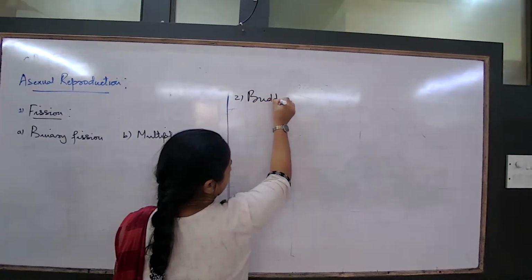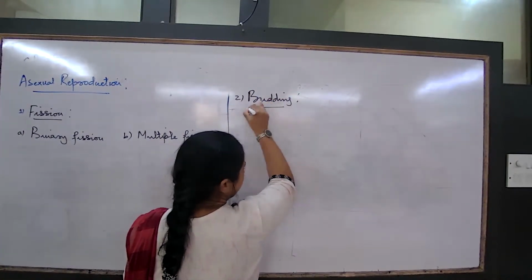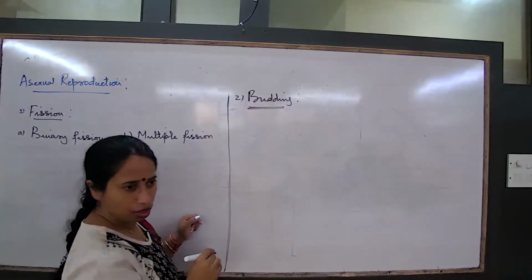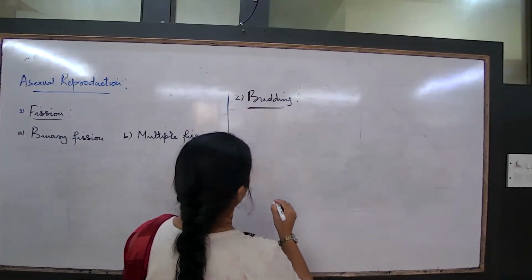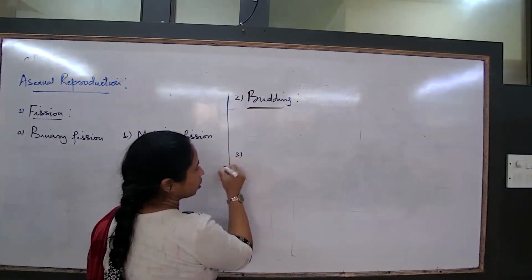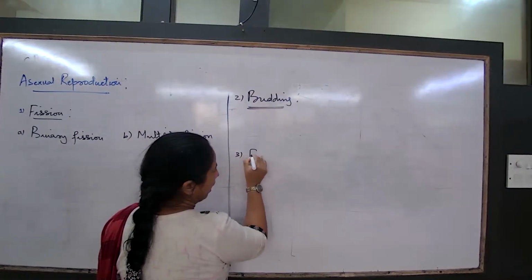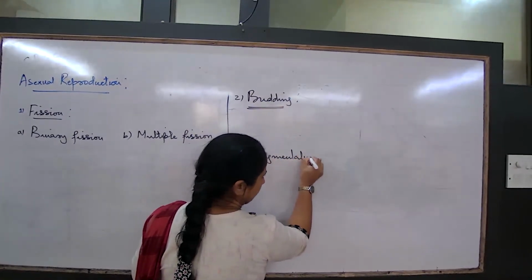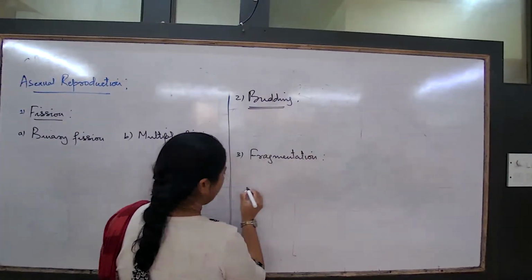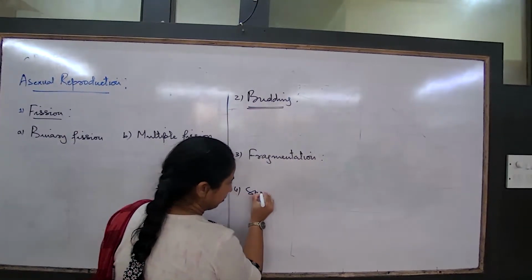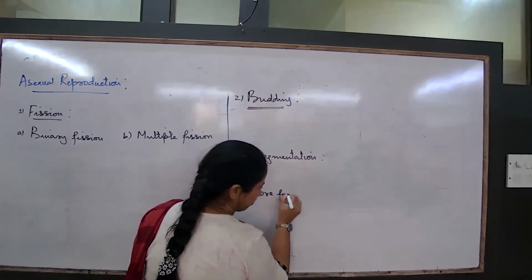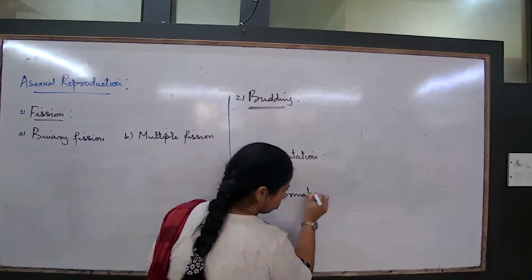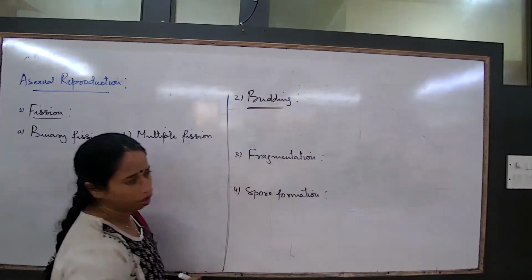Budding, again, there are types. Then apart from budding, we talk about fragmentation. Then apart from fragmentation, there is spore formation. These are the methods you have to study for. Let us go through all these.